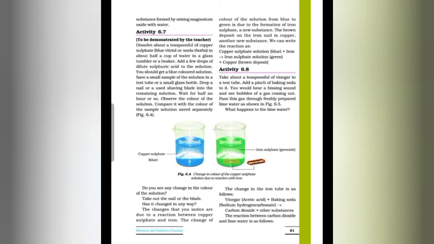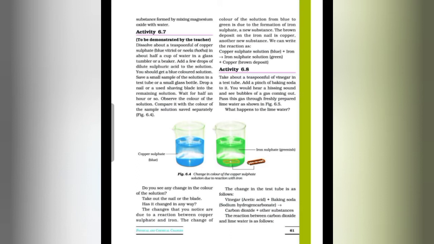So these changes are due to a chemical reaction between copper sulfate solution and iron nail, which produces two new substances, iron sulfate and copper. The iron sulfate solution is green in color, whereas the brown deposit on the blade is of copper. So this change can be written as: copper sulfate solution plus iron, then iron sulfate solution is forming plus copper, that is the brown deposit.